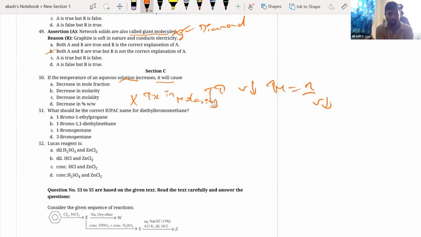Okay. Right. Decrease in molarity is not the answer. There is increase in molarity because temperature increases, volume decreases. Volume decreases means molarity will increase. The questions are not matching.